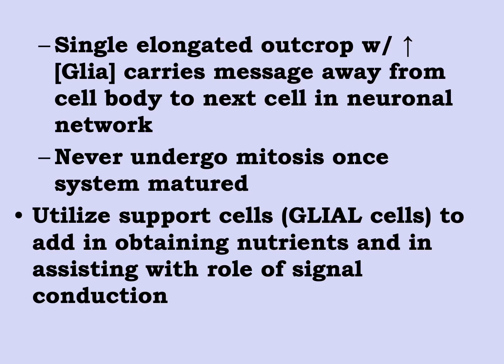Once the neuron has matured, it becomes amitotic, meaning that it will never undergo replication. This led to a misnomer that we don't have new neurons deriving throughout our body and we are constantly losing neurons. However, we are still making neurons as we age. It's just that the rate at which neurons are being derived is much less than the rate at which the neurons are being lost, and so the total number of neurons does diminish. However, we still make neurons.